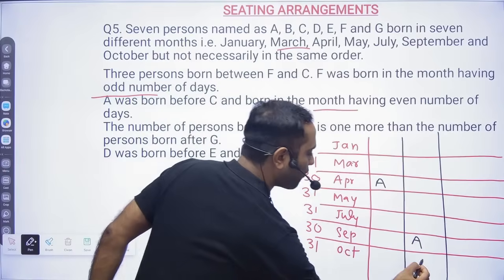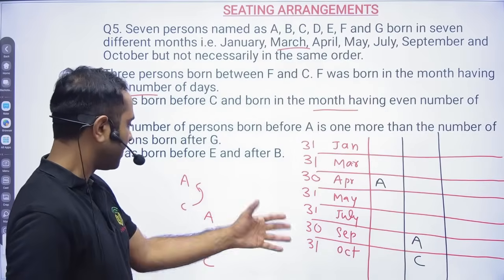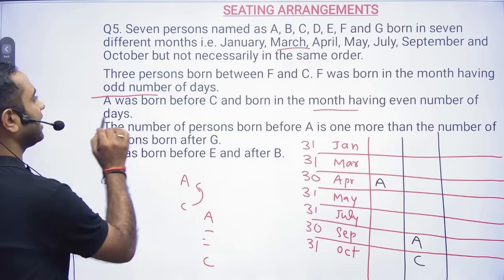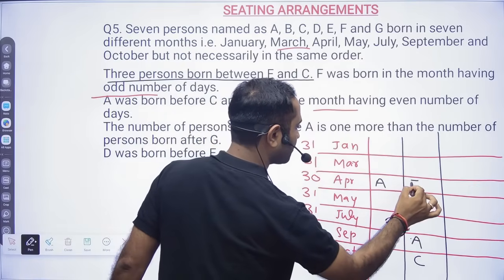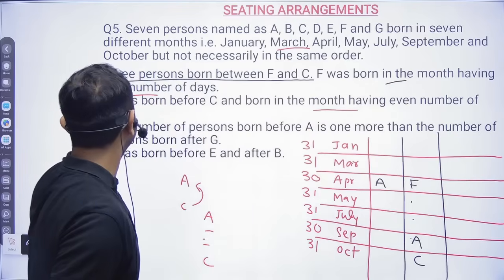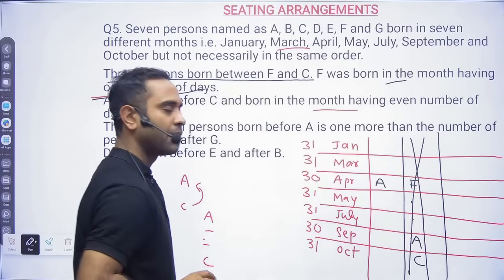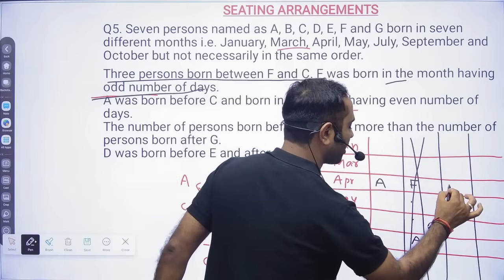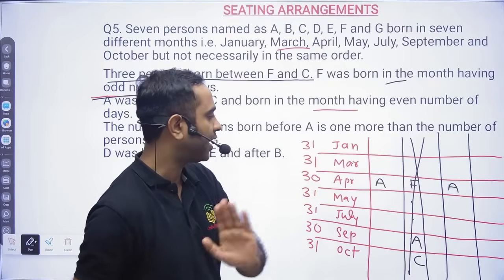A was born before C. In this diagram, I can easily place that A was born before C, because there are no such options. And then they are telling 3 persons were born between F and C. So 1, 2, 3, 3 persons between F and C. But they're also telling F was born in a month having an odd number of days, so this is gone because F is here, born in an even number of days. Now, still you will have to take the possibilities. Now it is sure that A was born on 30 April itself.